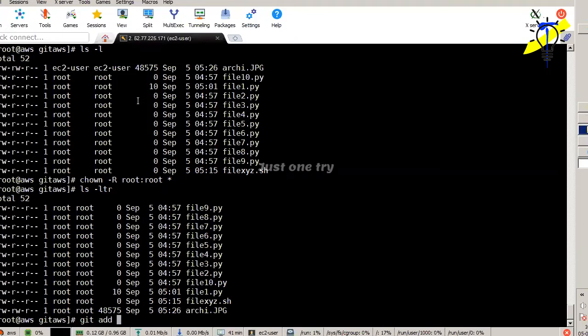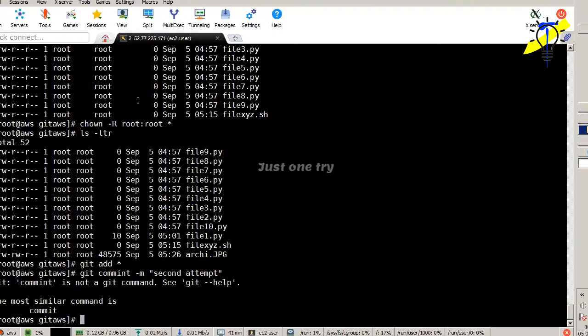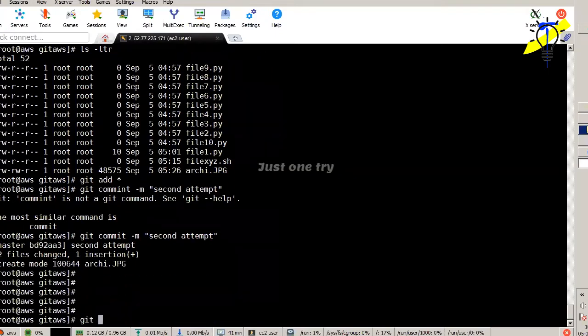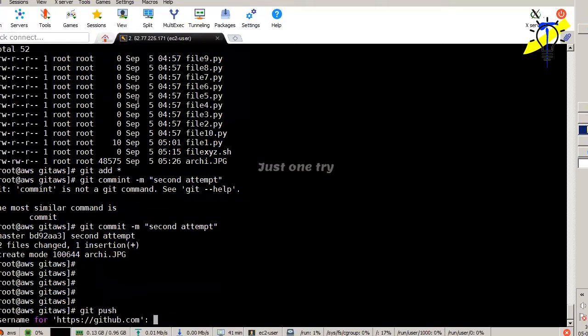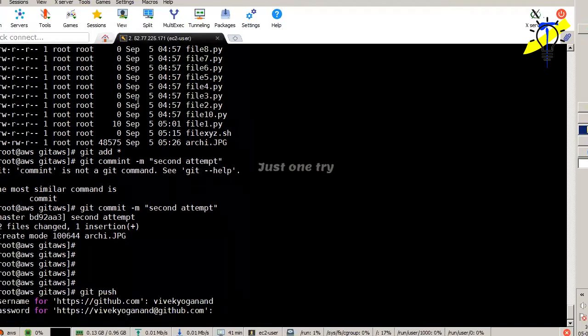git add *, git commit -m, second attempt. Some commit spelling mistakes. Second attempt, and git push. That's it. The first time only it will take a number of commands to push your files. Later it's very easy. The same commands only repeat all the time.